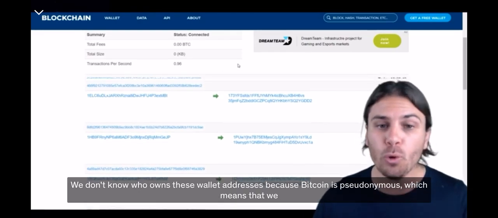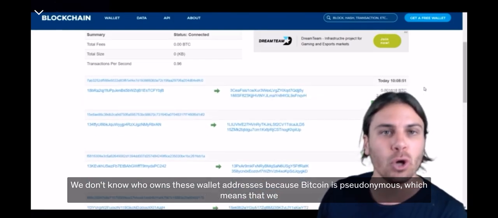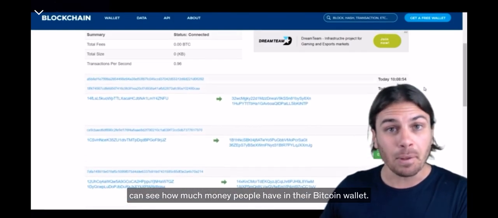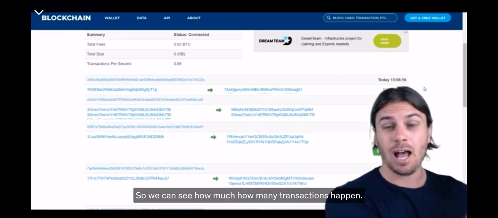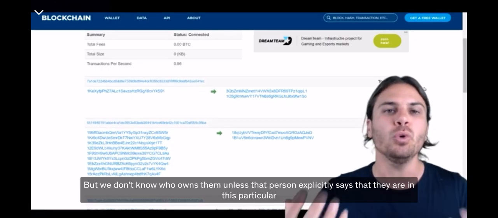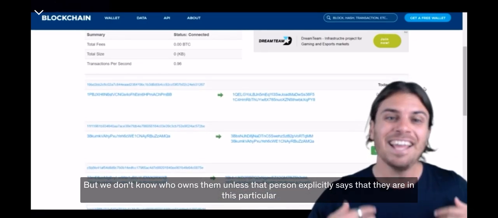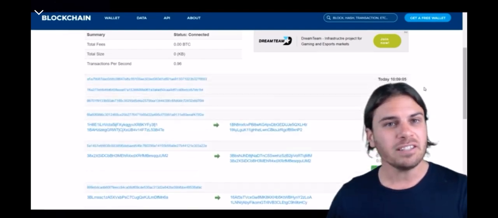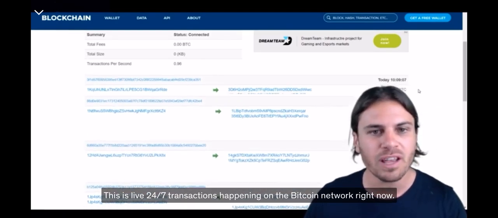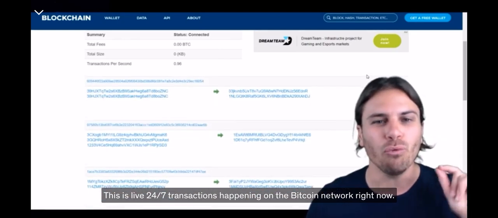We don't know who owns these wallet addresses because Bitcoin is pseudonymous, which means that we can see how much money people have in their Bitcoin wallets, or we can see how many transactions happen, but we don't know who owns them unless that person explicitly says that they own this particular Bitcoin wallet. So this is amazing stuff, guys. This is live 24/7 transactions happening on the Bitcoin network right now.